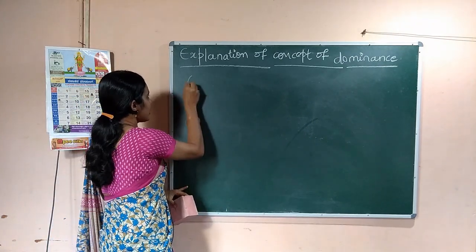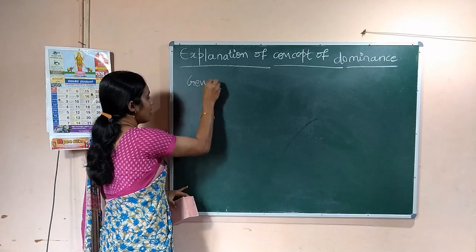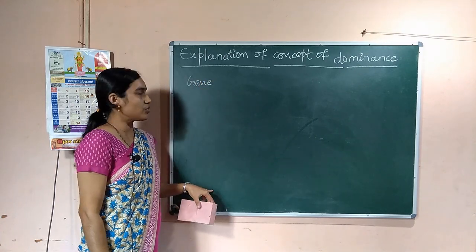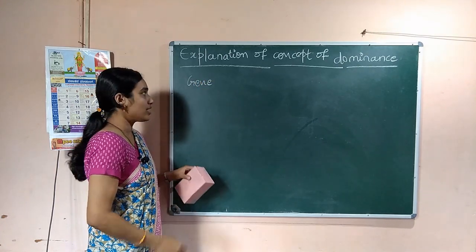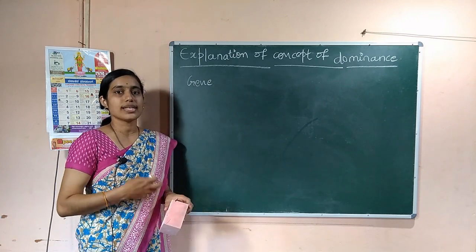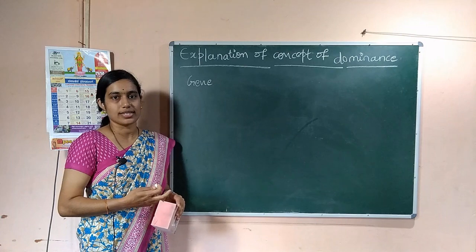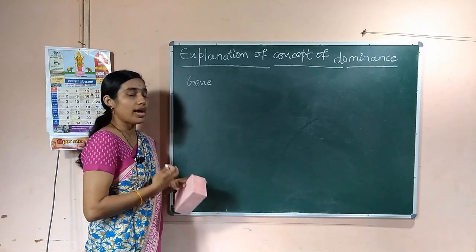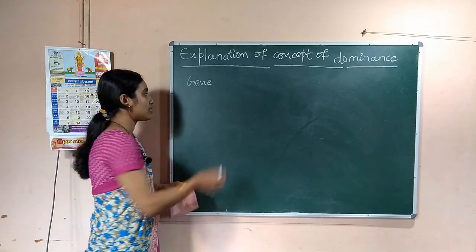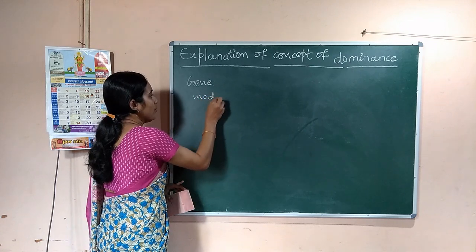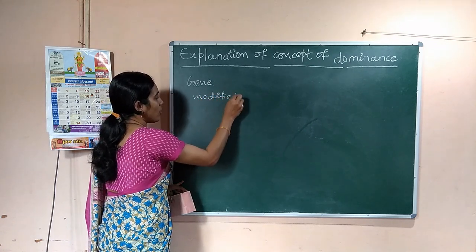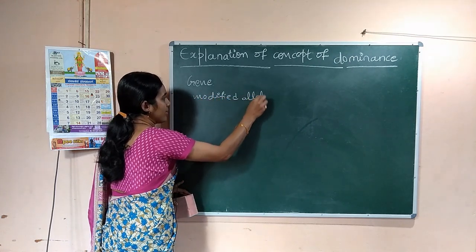See, when there is a gene controlling a character, that gene may undergo some changes. A gene that undergoes some changes is called a modified gene or modified allele.